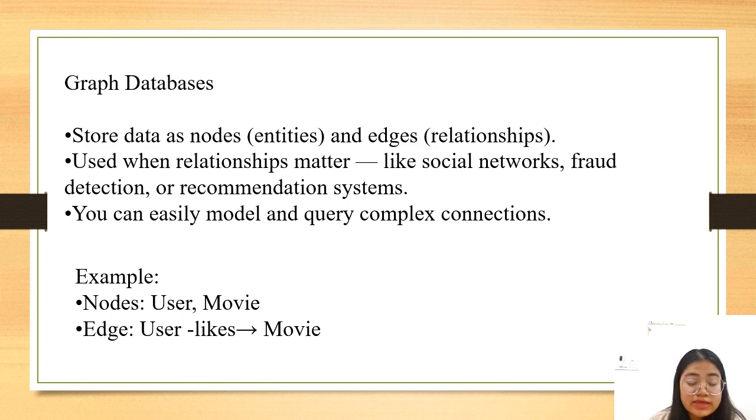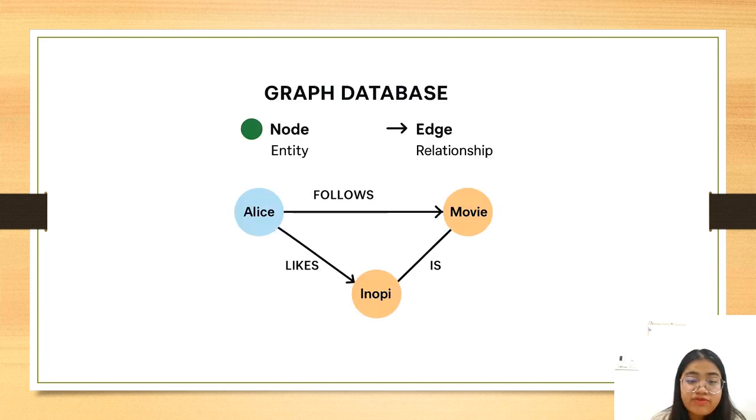An example is we have the node, that is the entity, and the edge, that is the relationship. So we have three entities: Alice, Movies, and Inop. Alice follows Movies, that means she watches a lot of movies. Then Alice likes Inop. So Inop is something that Alice likes, but we don't know what Inop is. Now again, Inop is a movie. So now we can see that Alice likes movies and Alice likes Inop, and Inop is a movie itself.